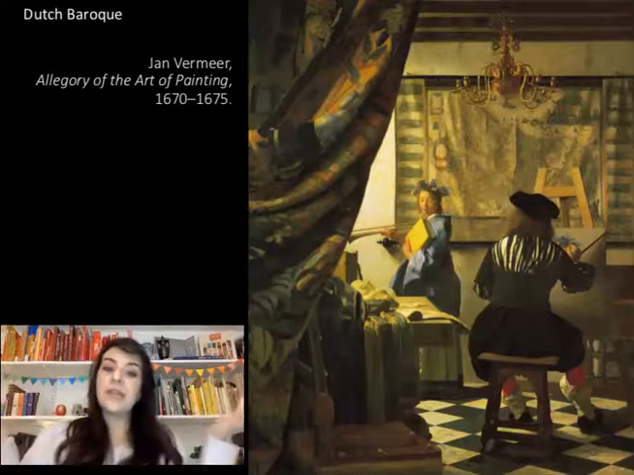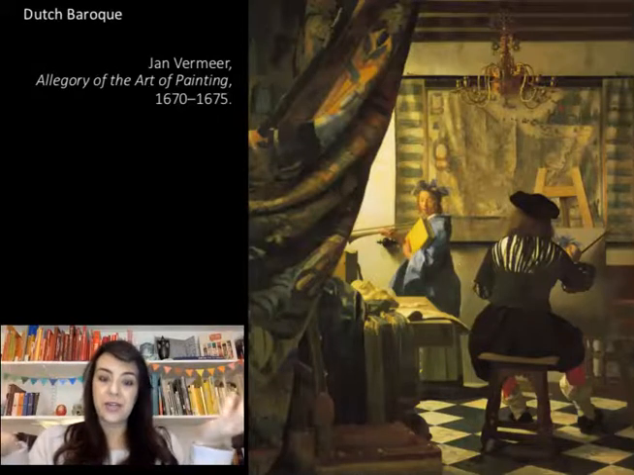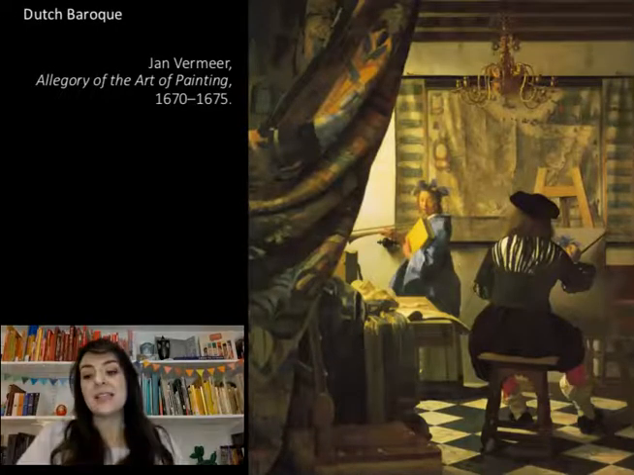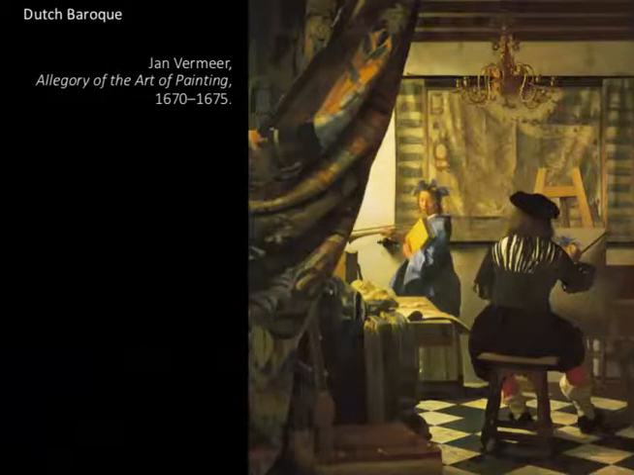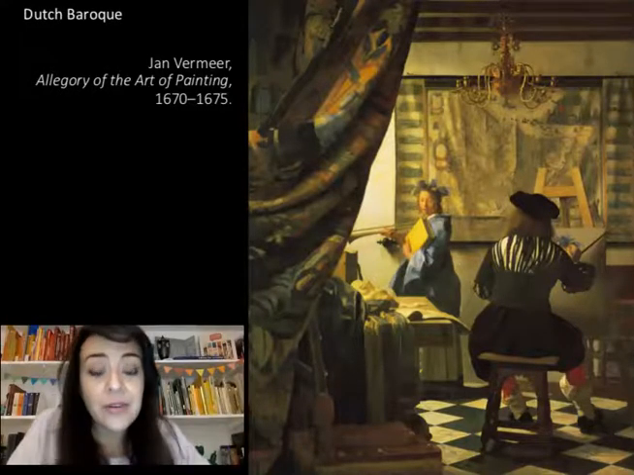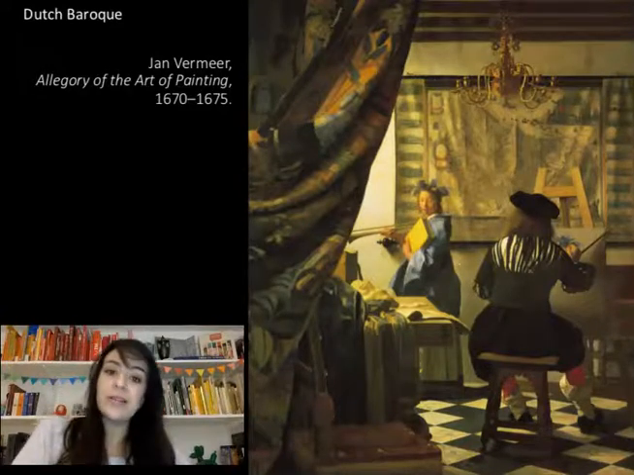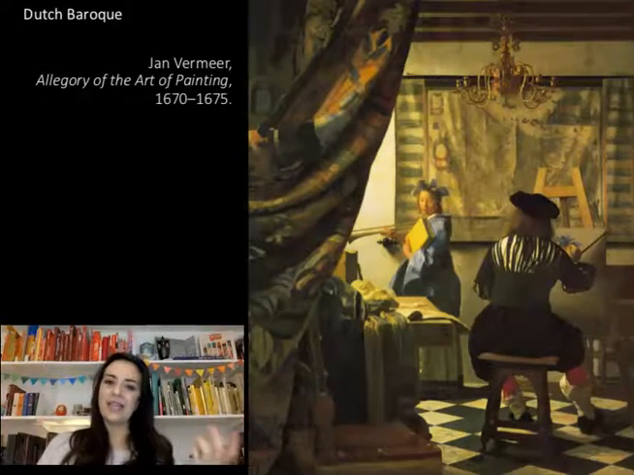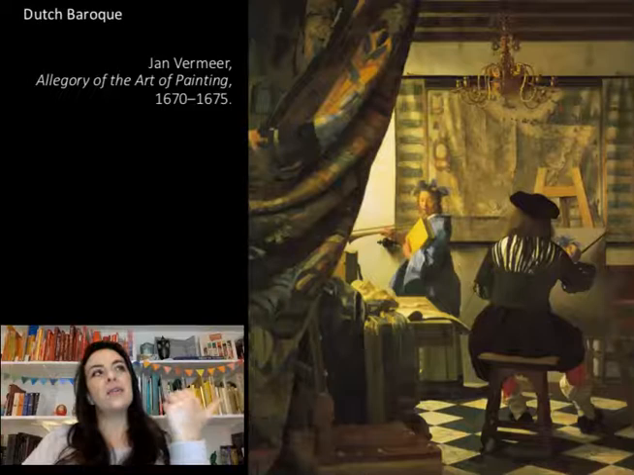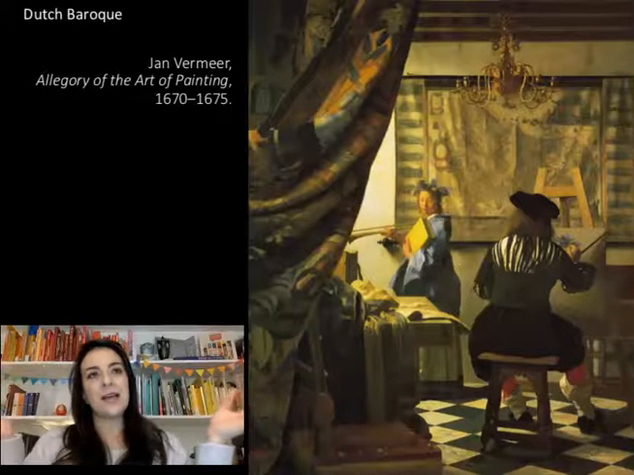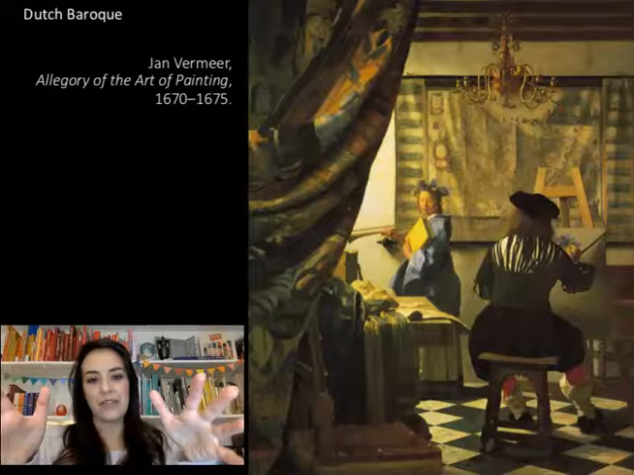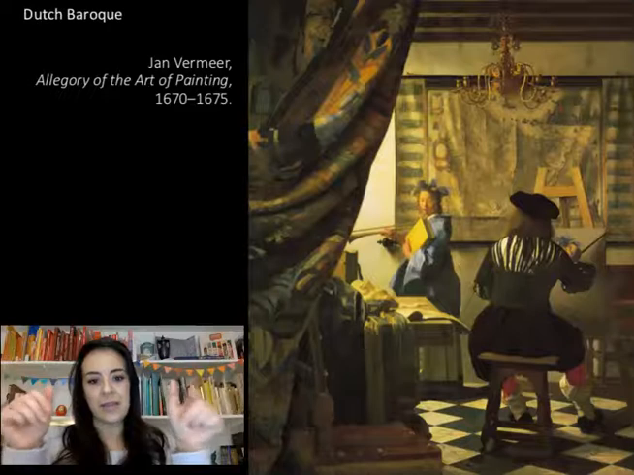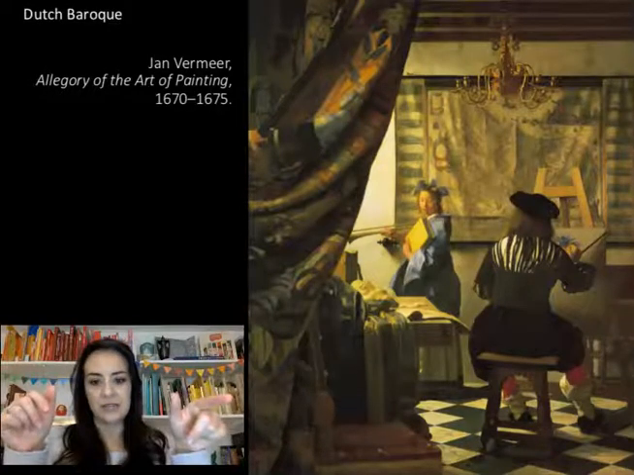So here is a great example of a Dutch interior painting, and also a good example of Vermeer. This is titled Allegory of the Art of Painting. Allegory of Painting? Miss Cortez, we already know about that. Remember Artemisia, her self-portrait as the allegory of painting? So we know an allegory is an abstract concept in a visual manifestation. Here, the allegory of painting is a man in the act of painting.